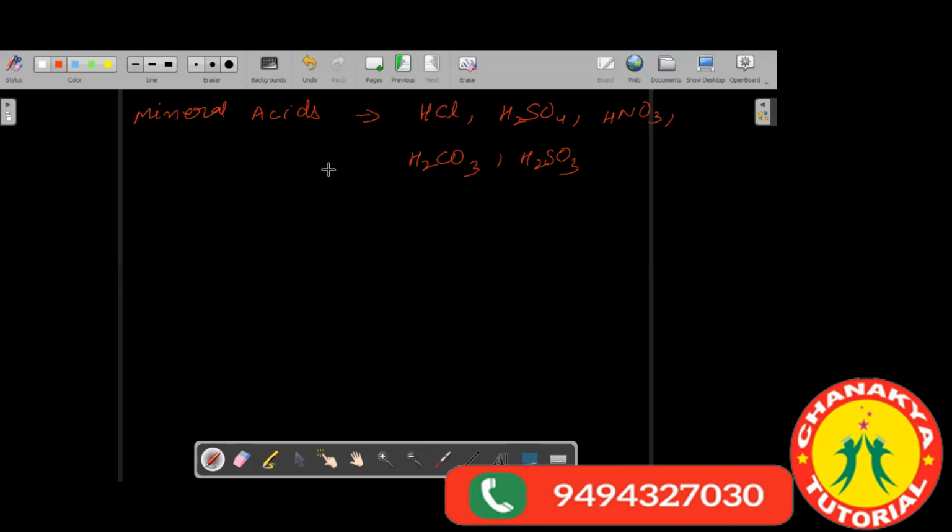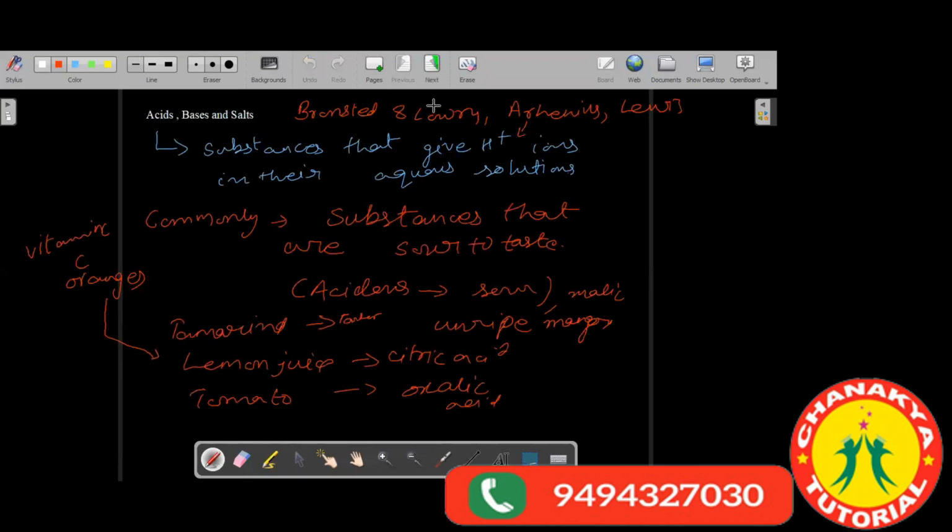So we have different mineral acids: hydrochloric acid, sulfuric acid, nitric acid, carbonic acid, sulfurous acid. We will see some differences between them.